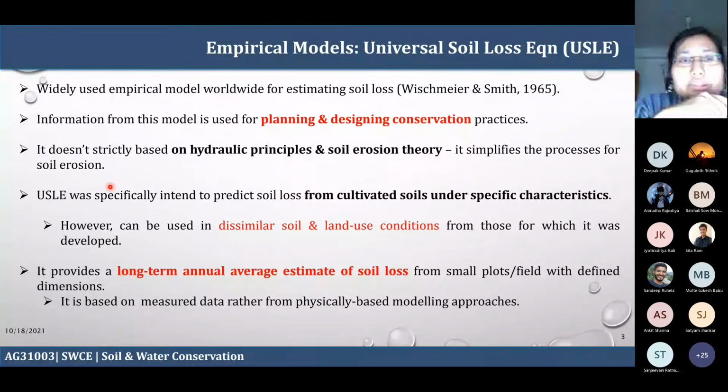So this is the Universal Soil Loss Equation. It is generally known by the abbreviation USLE. Then there are some more modifications on top of this: the Revised USLE, and we also have the Modified USLE. So these are the different variants that exist.